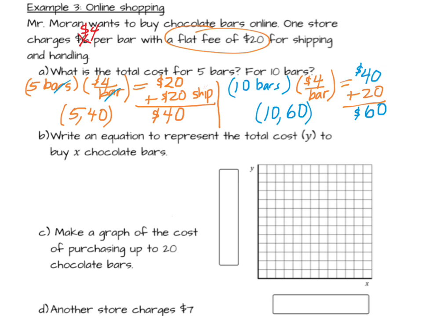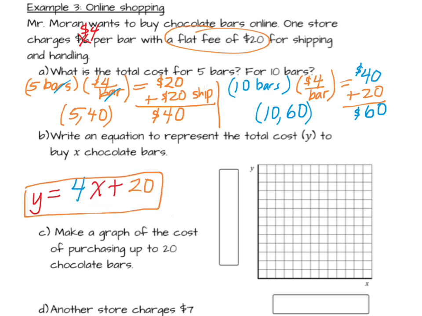Now I want to write an equation to represent the total cost y to buy chocolate bars. So the easiest way to do this is to follow what we did. x is the number of chocolate bars, so that's this first thing. What did I do first? I multiplied my x times $4 per bar. So that's going to be $4 per bar times x bars. And then I add the $20.